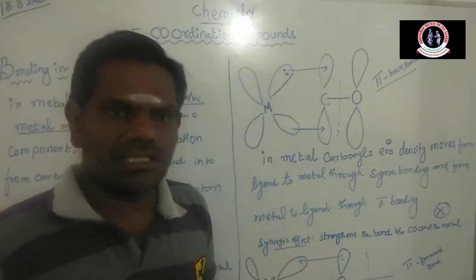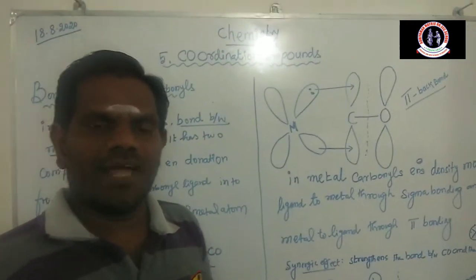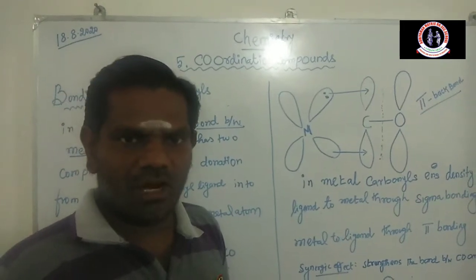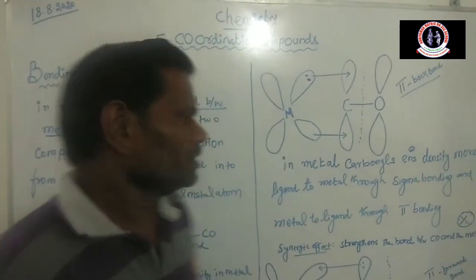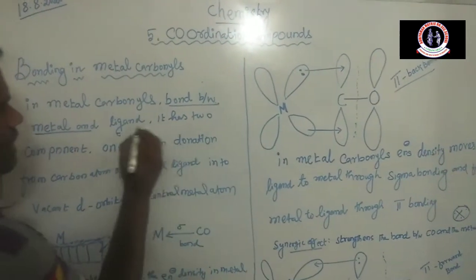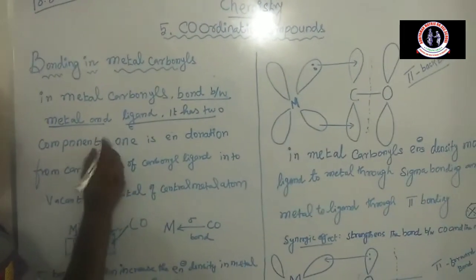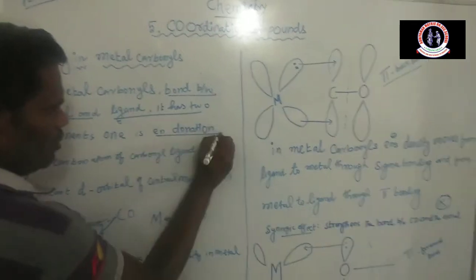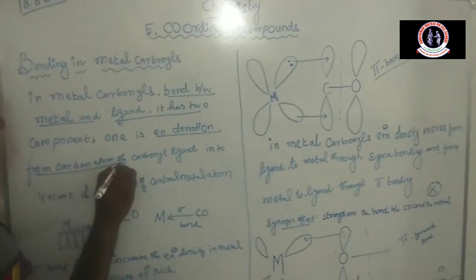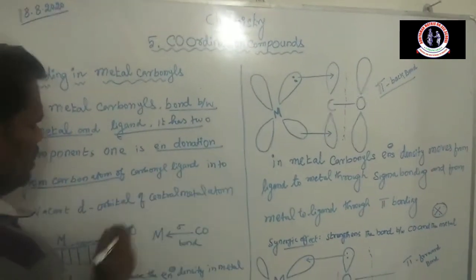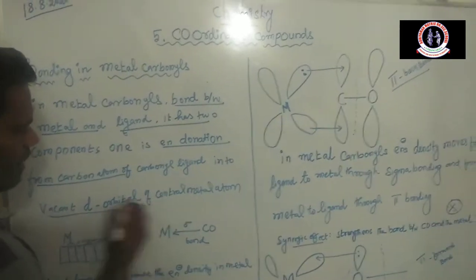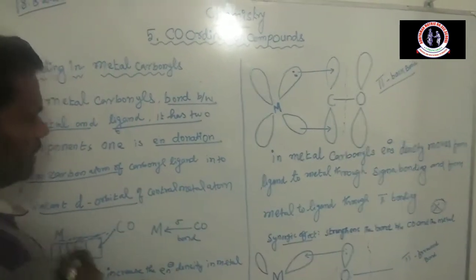Metal is nothing but it has a lot of vacant d orbitals. But ligand means electron donor. Okay, so in electron donation, the ligand has two components. One is electron donation from the carbon atom of the carbonyl ligand into the vacant d orbital of the central metal atom.